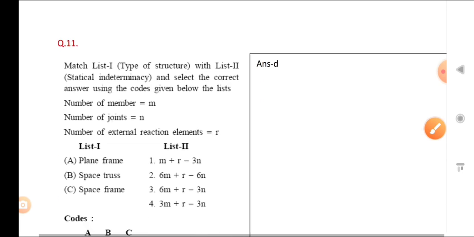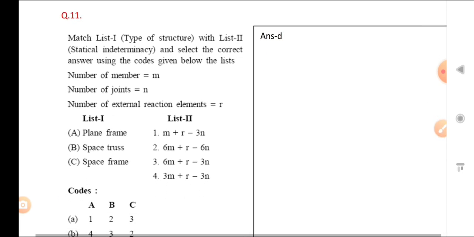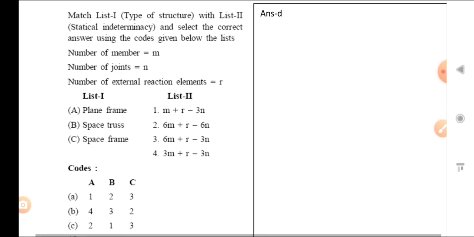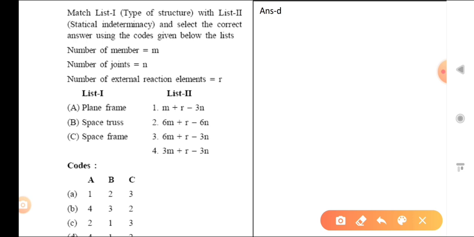So now we will see question 11. Match the list type 1 with list 2 and select the correct answer using the codes below. Now you can see, the number of members is M, the number of joints is N, and the number of external reactions is R. So now you can see the plane frame.